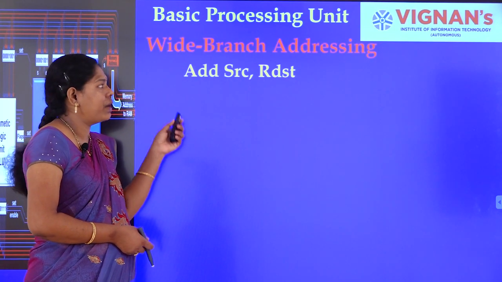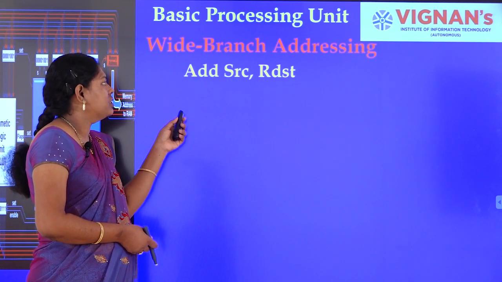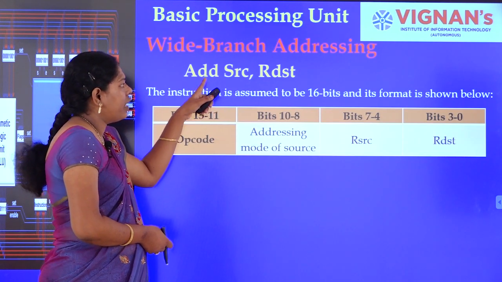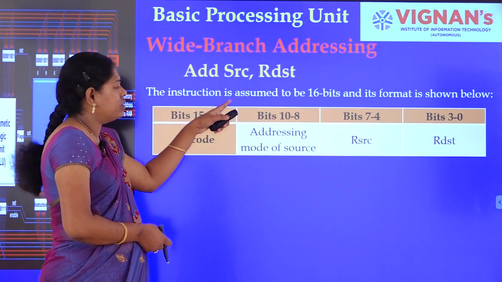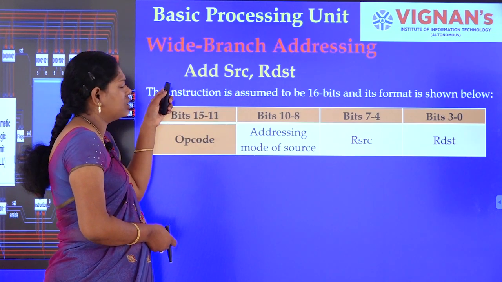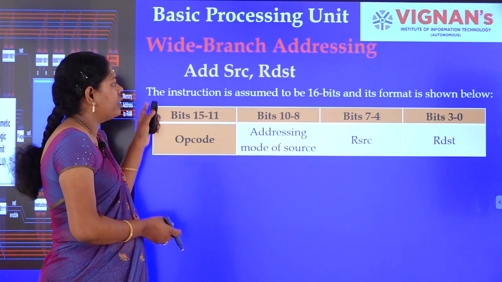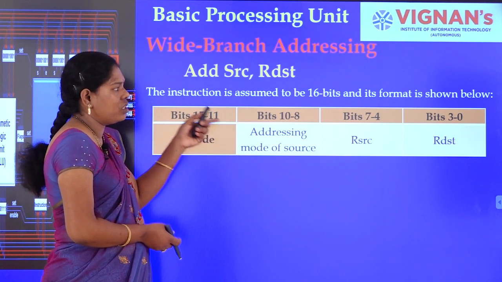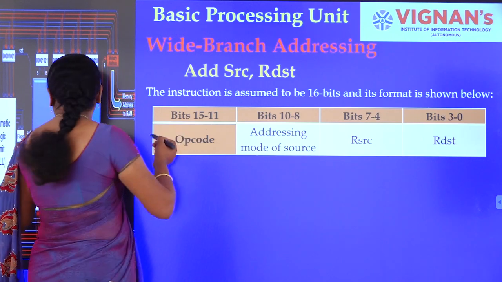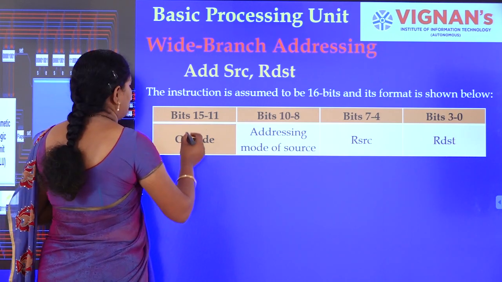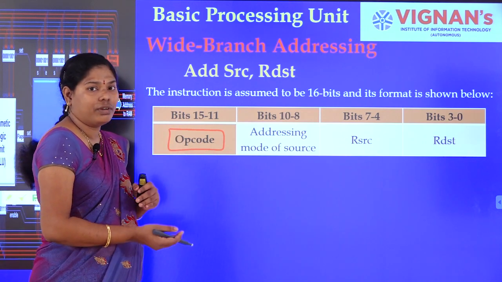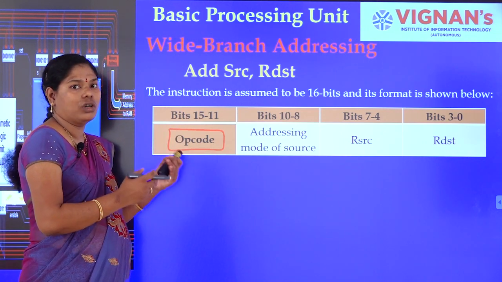Next, wide branch addressing. Wide branch addressing mode is nothing but using an instruction, for this, add source comma R destination. For this instruction or any instruction, we represent the micro instruction with 16 bits. How are we doing this? The first thing is the opcode, that is, which operation it has to perform, whether it is move or addition or subtraction.